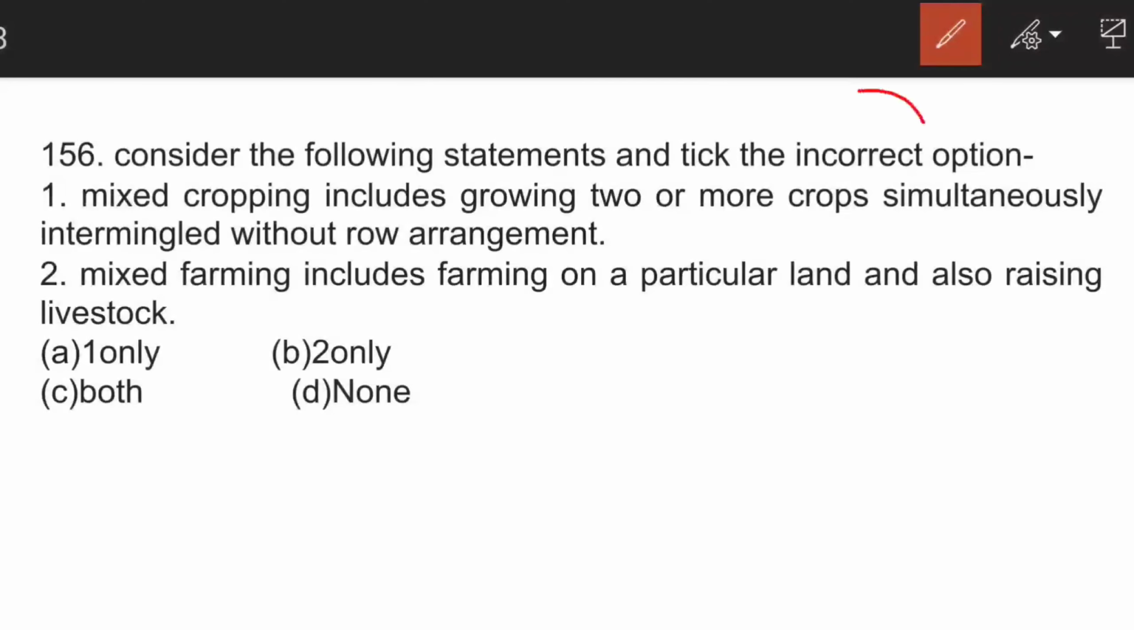The next question is, consider the following statements and tick the incorrect option. Here again, we have to mark first thing, incorrect option. Mixed cropping includes growing 2 or more crops simultaneously intermingled without row arrangement. Mixed farming includes farming on a particular land and also raising livestock. Here both the statements are correct, so D will be the correct answer. None of the statements are wrong.